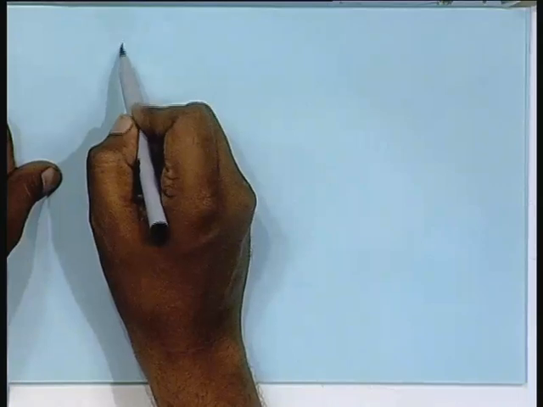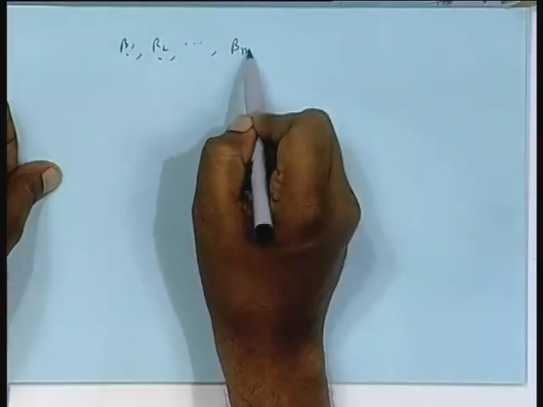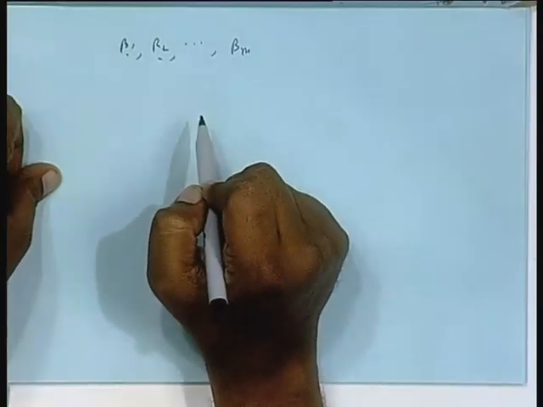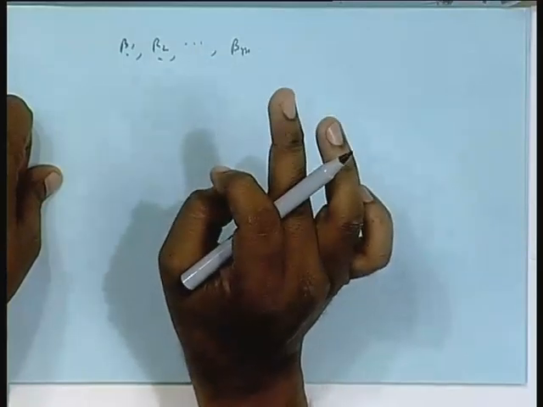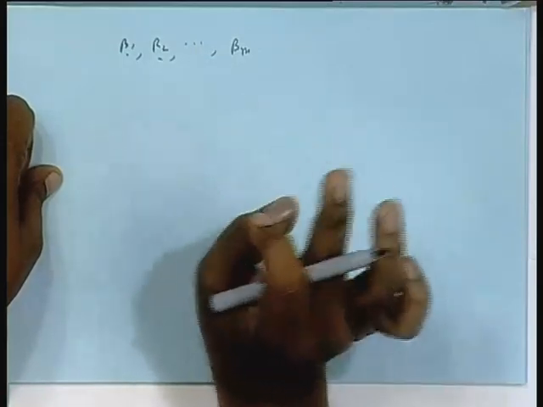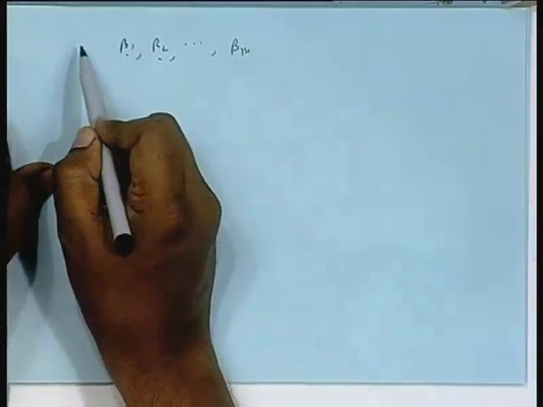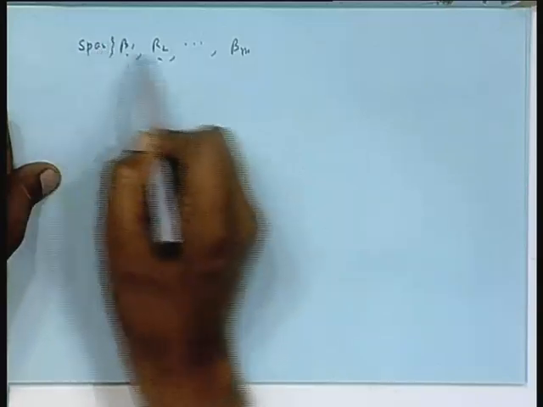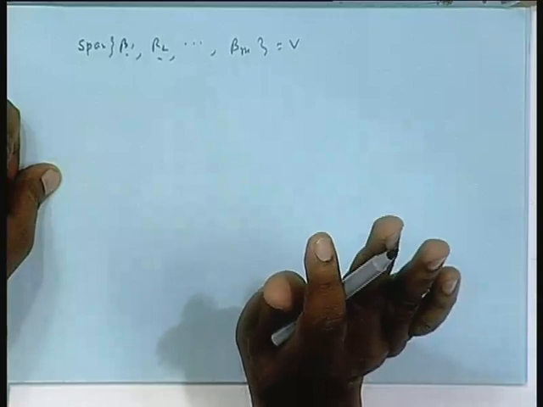So, this dimension thing we can prove easily. Suppose I start with beta 1 and beta 2 and all that. So, we go like this, beta 1, beta 2, dot dot dot, and suppose I have got terms up to beta m, and m and n are not the same. I will prove that m is equal to n. That means the span of this is also V, suppose. Then I have to prove that m is nothing but n. That is what I have to prove.